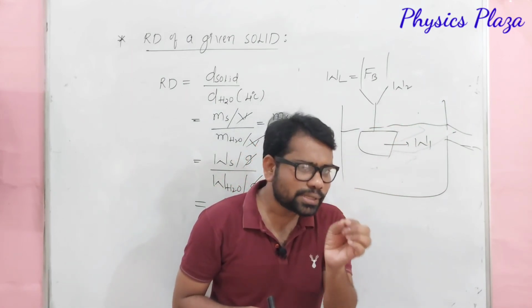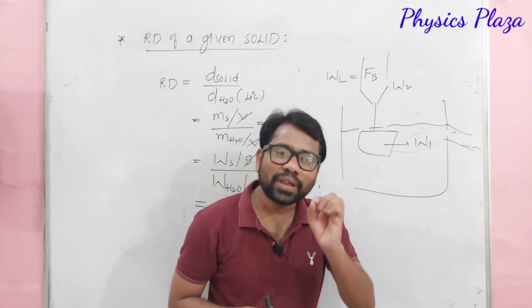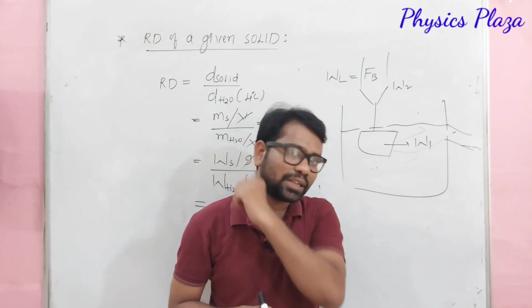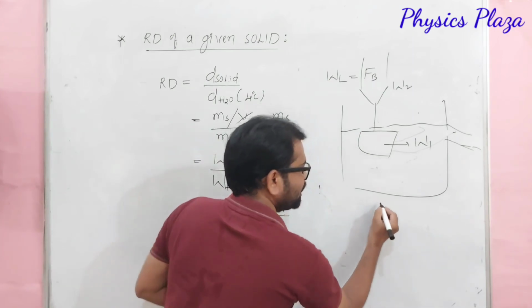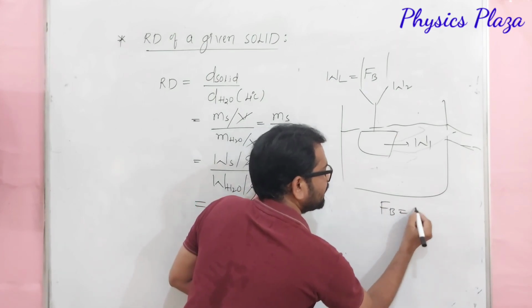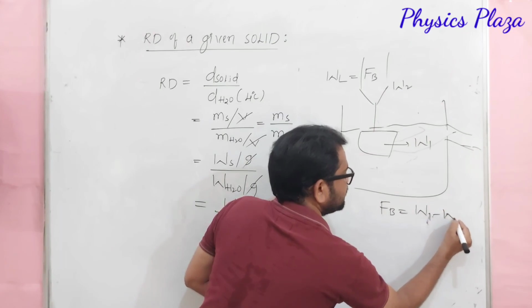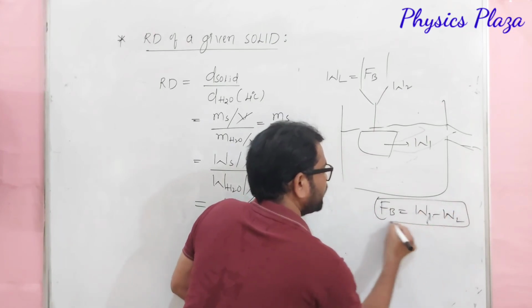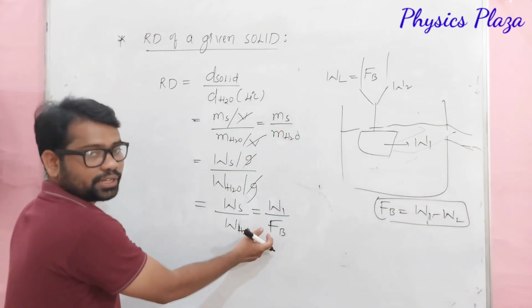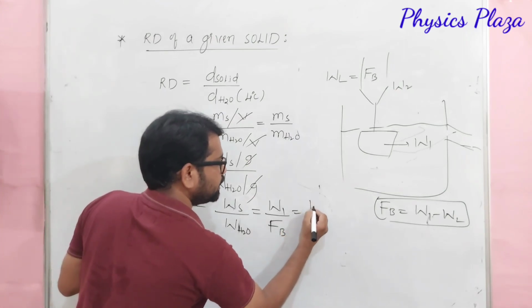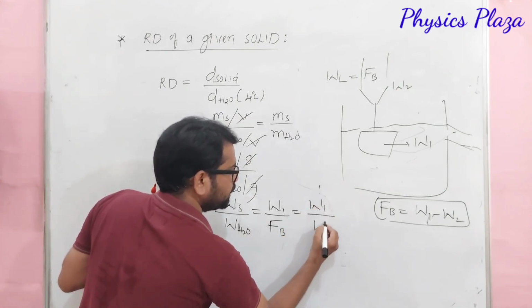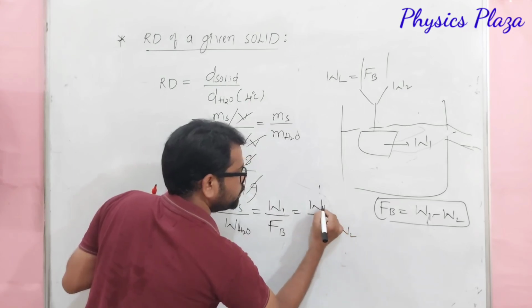Then why W2 is less than that of the W1, dear children? Because of buoyant force. Then how to calculate the buoyant force? Already we discussed. So children, buoyant force we can calculate like this: W1 minus W2. This is how actually we can calculate. Now you substitute here. So when you substitute here, W1 by W1 minus W2.